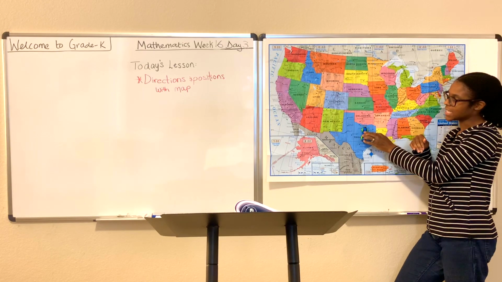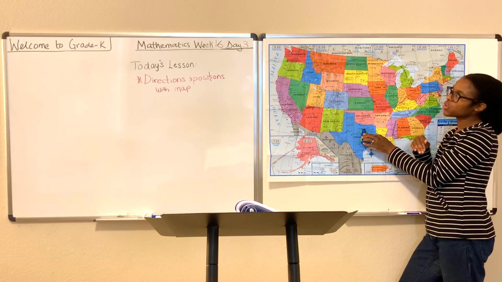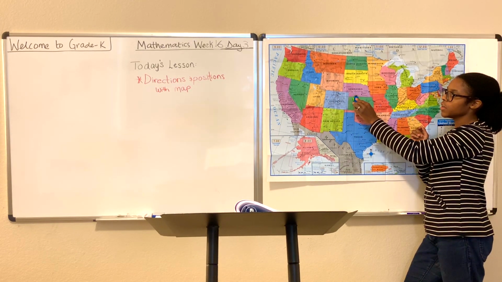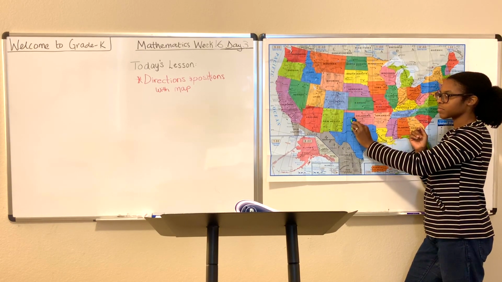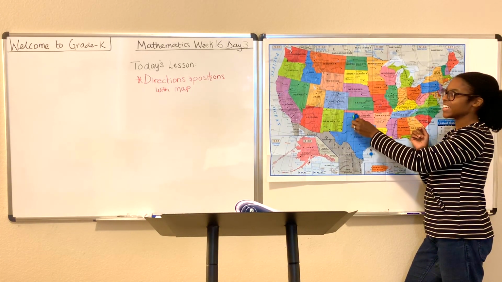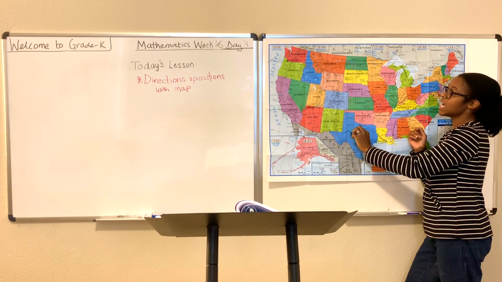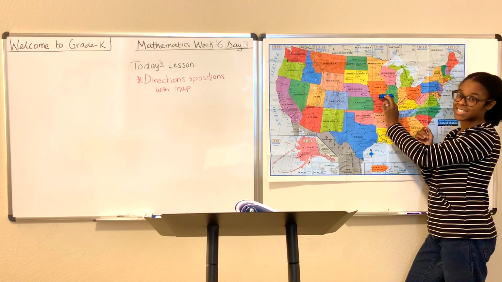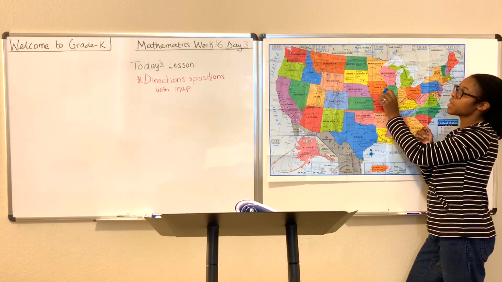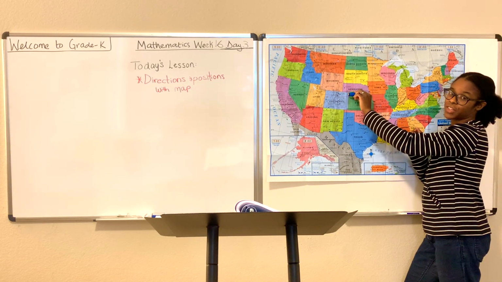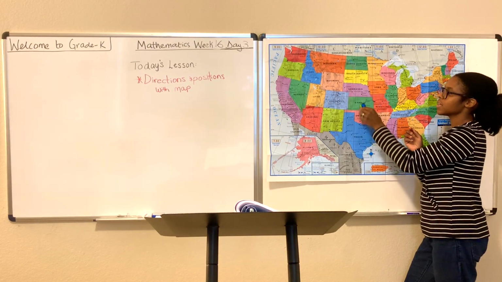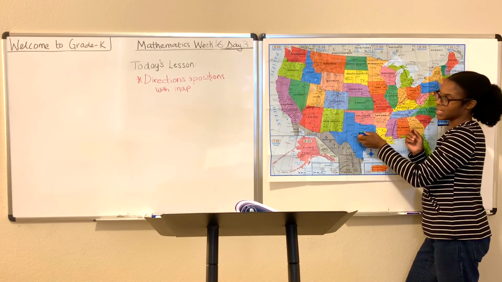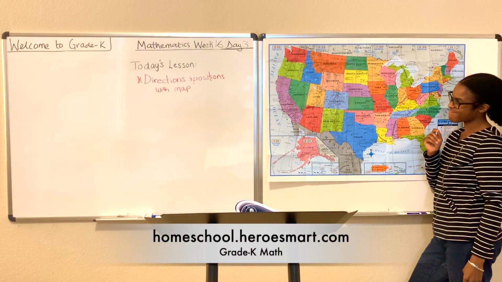I know we've talked about this in the past. This is just sort of a review, but it's also a way for you to see how it works in the real world. When you go up, you're going north. When you go down, you're going south. Now, if you're making a right turn, you're going east. But if instead you choose to make a left turn, then you're going west. So you have north, east, south, and west. Does that make sense? Good.